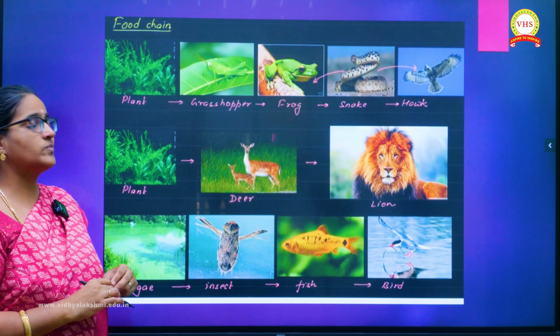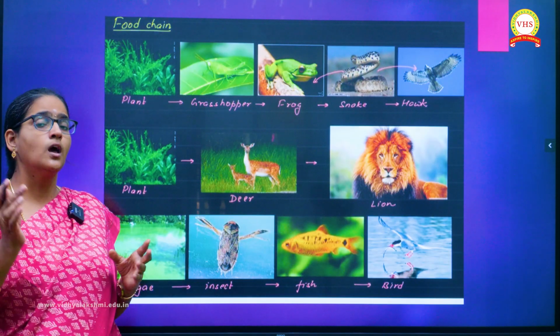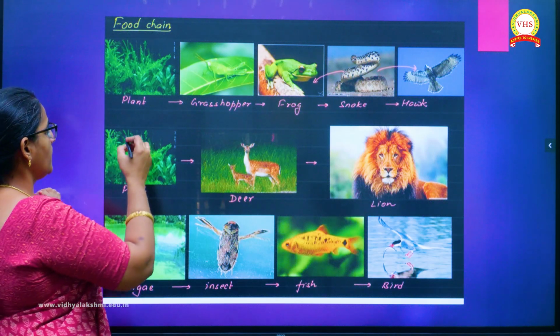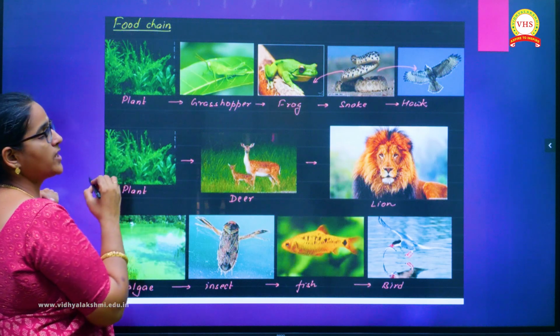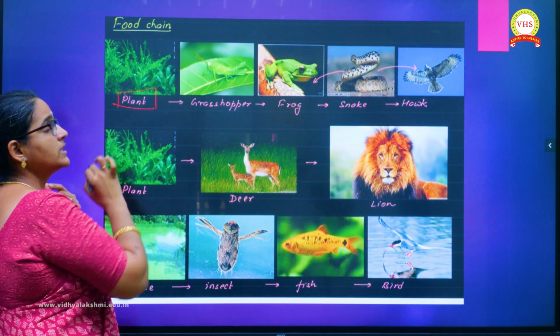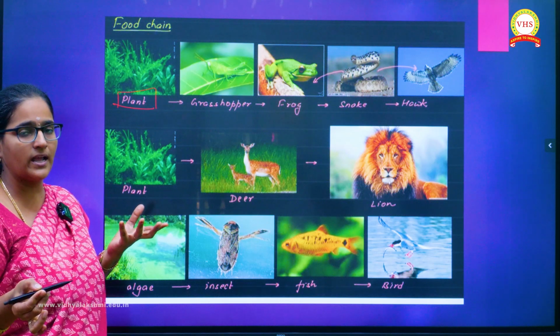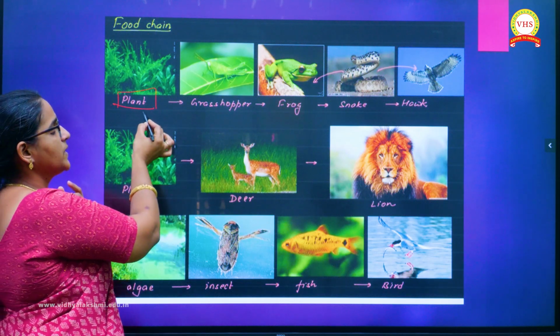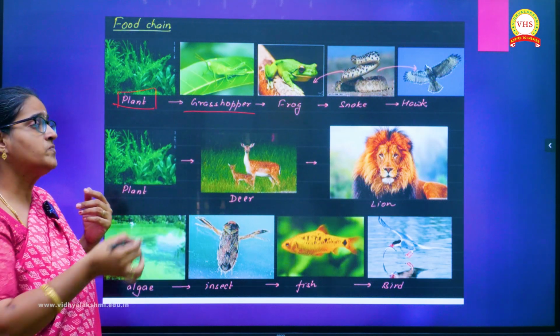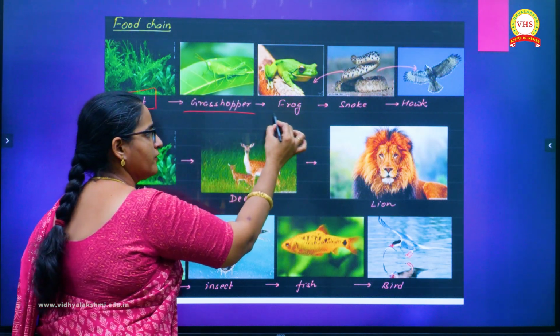Now let us see some examples for the food chain which is most commonly asked even in your board exams. Here, this is an example for the terrestrial food chain. So what is happening here? The plant species, such as grass you can take as an example, is consumed by the insect called as the grasshopper. Grasshopper is again consumed by frog.